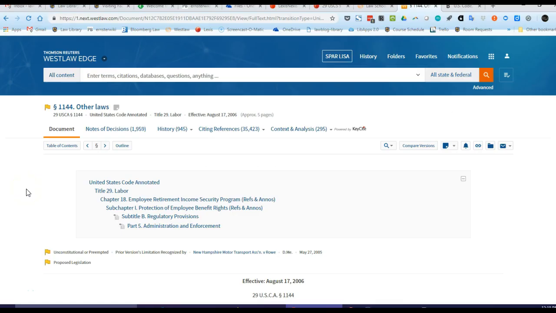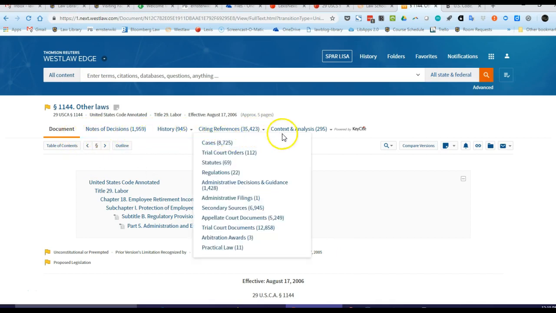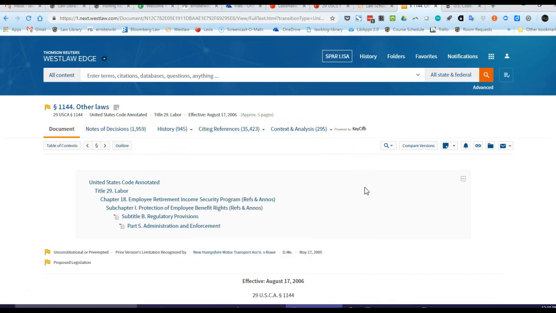Here on Westlaw, you will see its version of the annotated code. West calls its version the United States Code Annotated. The text of the section 1144 will be the same, but the annotated features will look quite a bit different. We will talk about the comparison in more detail in class.